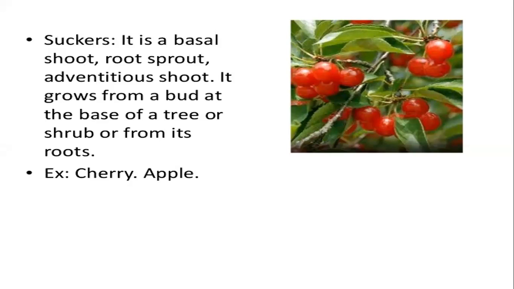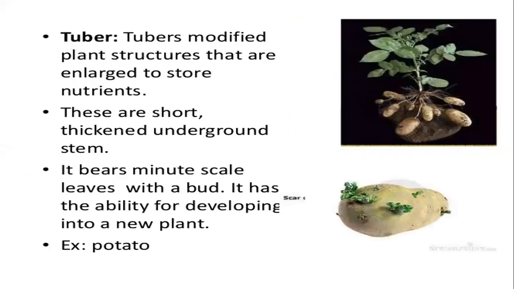Let us look at the 5th one, and tuber, this is very simple. And already said like all that, इसमें potato आता है क्या? And I said yes, potato definitely आता है. So potato is an example of tuber. It's a stem tuber. See, tubers are modified plant structures that are enlarged to store nutrients. I think you might have done this experiment in your lower standards or not. They might have given you a piece of potato and they would have given you iodine solution. Have you done this? Experiment किया कभी स्कूल में बेटा?